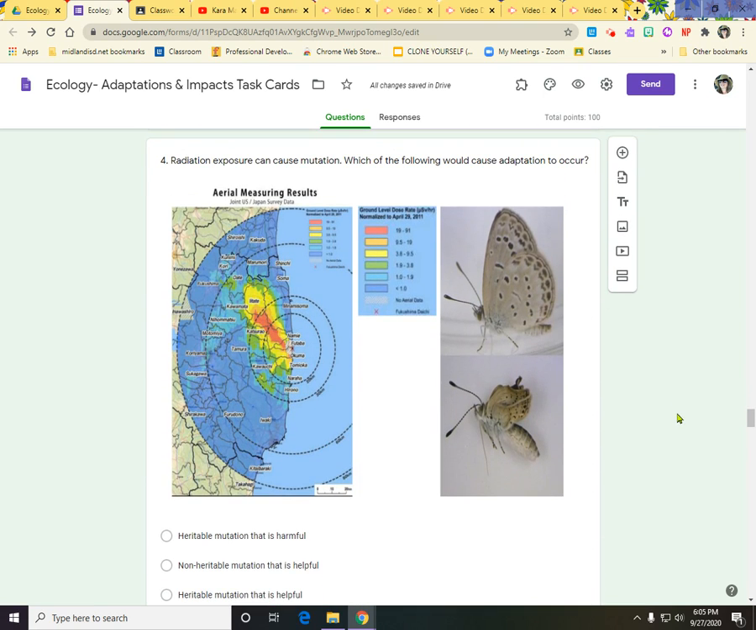Okay, let's look at number 4. Radiation exposure can cause mutation. Which of the following would cause an adaptation to occur? So let's think about this. We said for an adaptation to happen, what has to be true about the mutation? It has to have the 2 H's, okay? So it has to have the 2 H's.